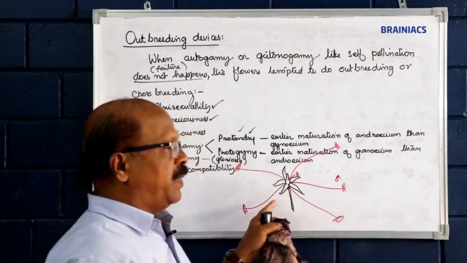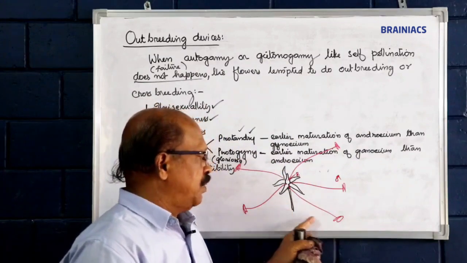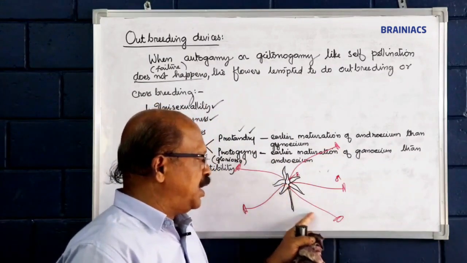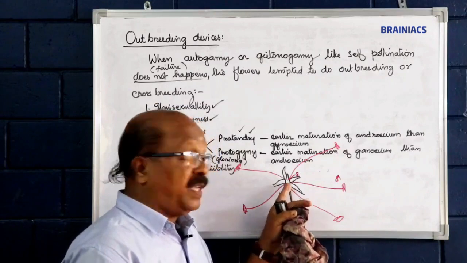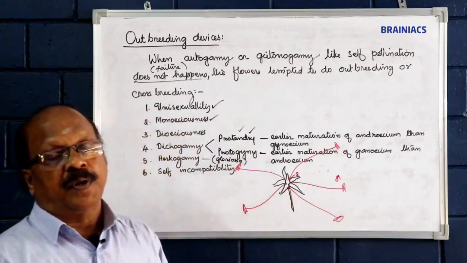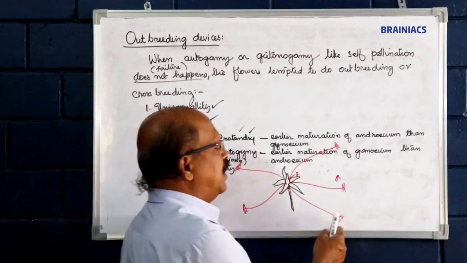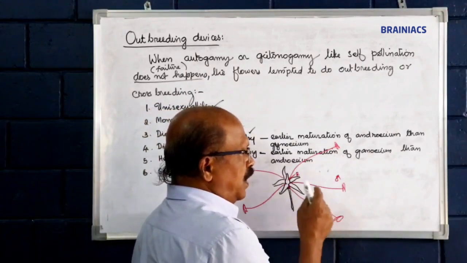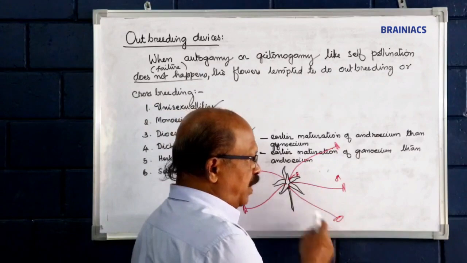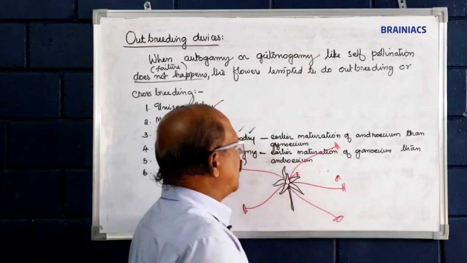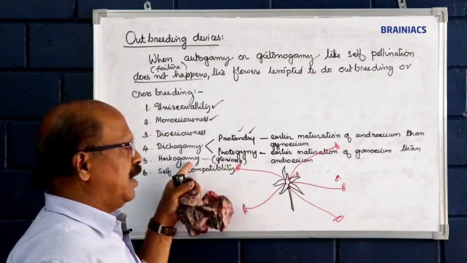Both are there, the flower is bisexual, but the androecium is far away from the position of the carpels or gynoecium. And here also geitonogamy or autogamy becomes a failure, and this condition is called hercogamy.